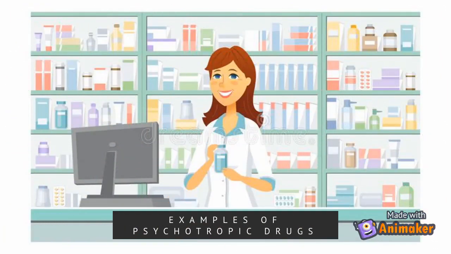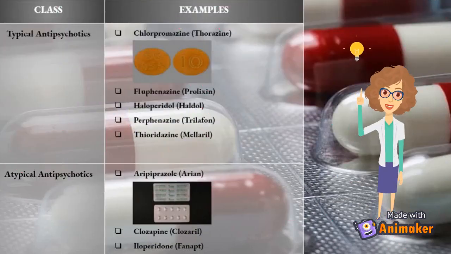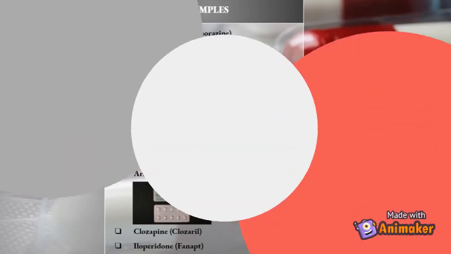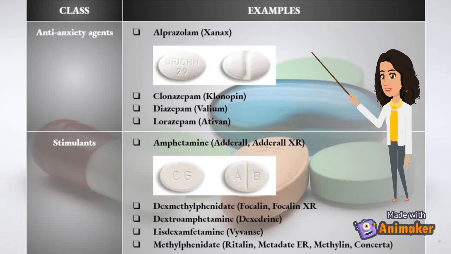Examples of psychotropic drugs consist of typical antipsychotics such as chlorpromazine, Thorazine, fluphenazine, Prolixin, haloperidol, Haldol, perphenazine, Trilafon, thioridazine, Mellaril. Atypical antipsychotics: aripiprazole, Abilify, clozapine, Clozaril, and iloperidone, Fanapt. Next, examples of anti-anxiety agents are alprazolam, Xanax, clonazepam, Klonopin, diazepam, Valium, and lorazepam, Ativan.